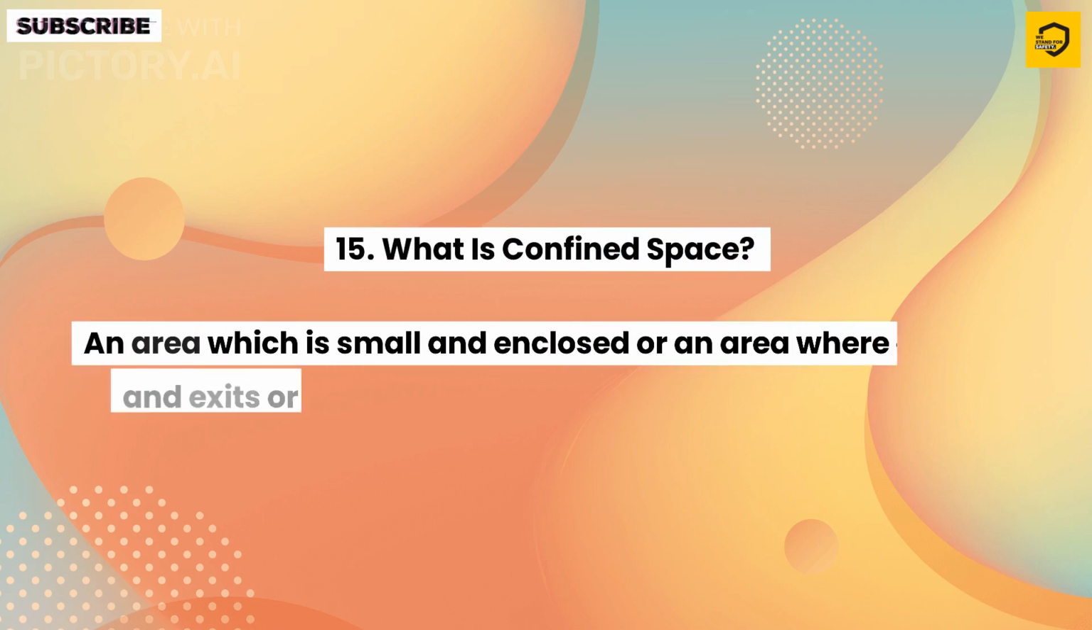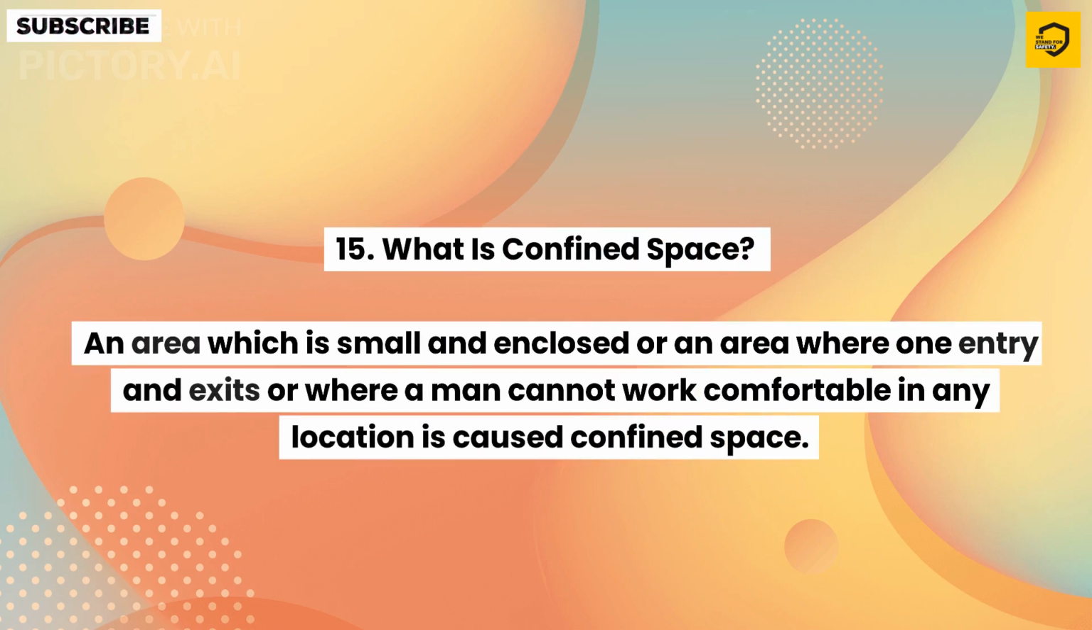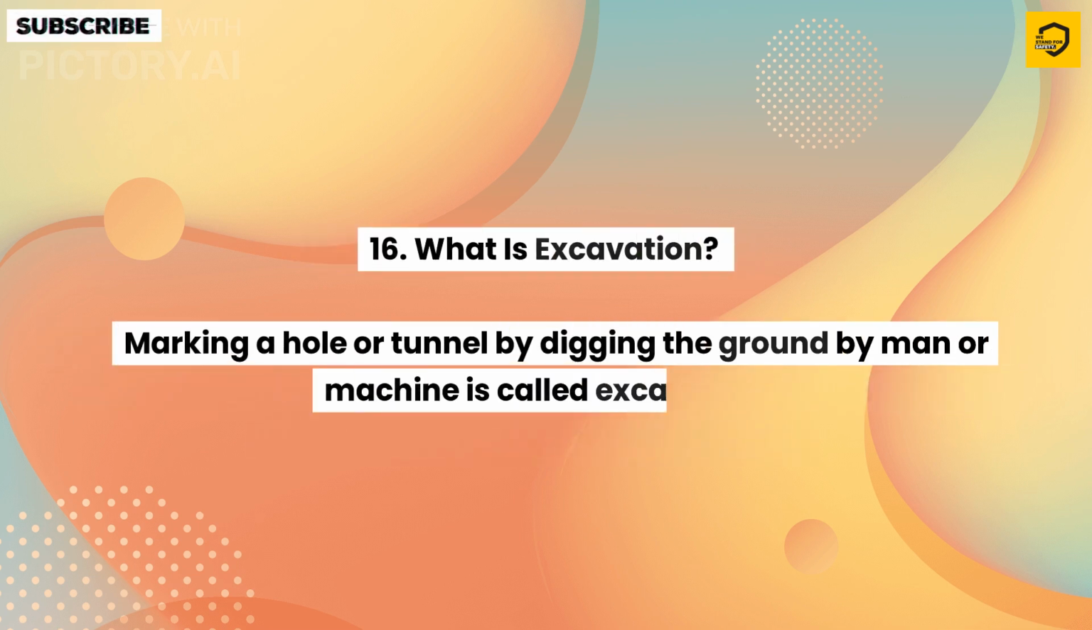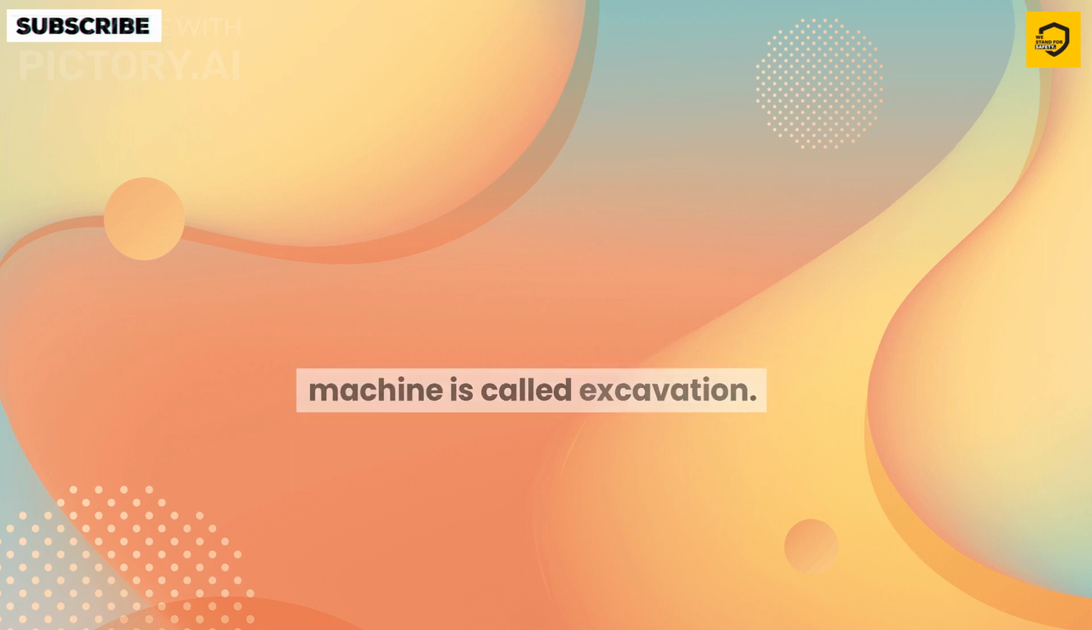15. What is confined space? An area which is small and enclosed, or an area with one entry and exit, or where a man cannot work comfortably in any location is called confined space. 16. What is excavation? Making a hole or tunnel by digging the ground by man or machine is called excavation.